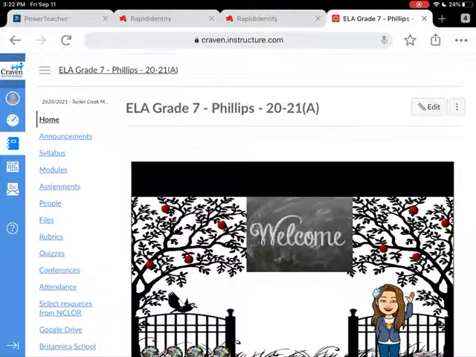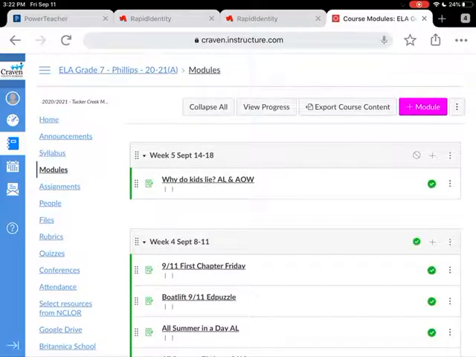So this is my home page. When you come to my home page, the easiest place to go is modules. Under next week's module, you'll see Why Do Kids Lie, and the AL is for Actively Learn, and the AOW is for Article of the Week. Notice the due date, September the 18th. It's worth 30 points.